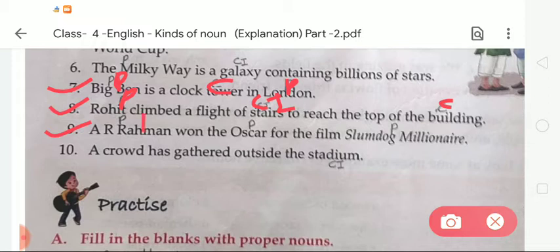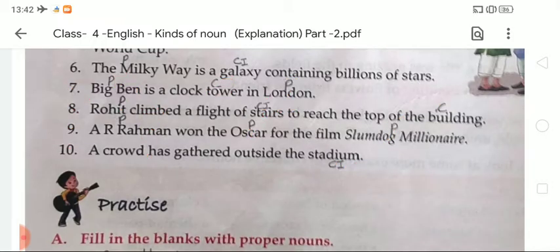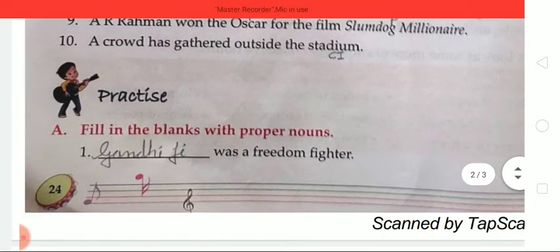A.R. Rahman, Oscar and Slumdog Millionaire are all examples of proper nouns, so we write P. Now number 10, a crowd has gathered outside the stadium. Crowd is an example of a collective noun, and stadium is also a collective noun. Like this we have to complete this exercise given in chapter number 5 on page number 24.